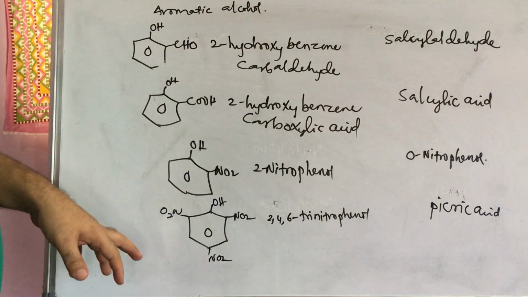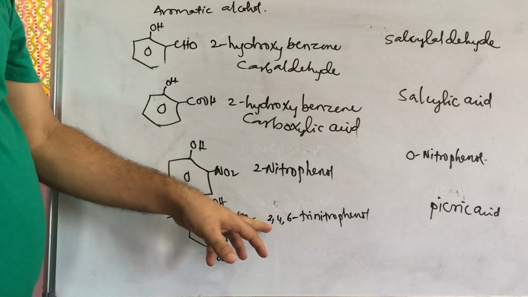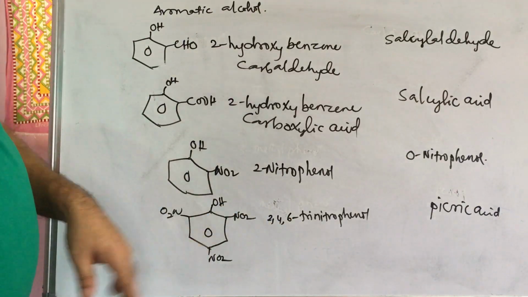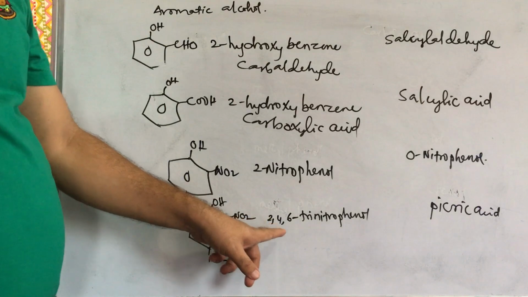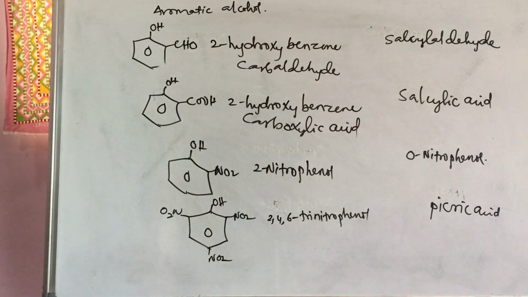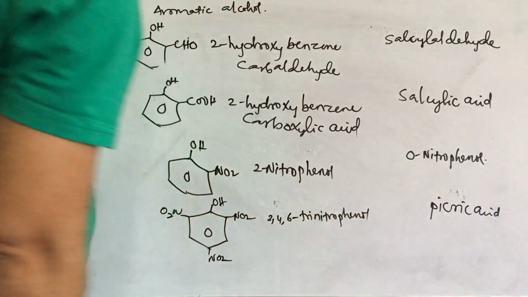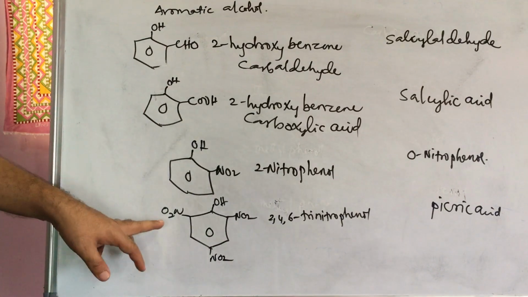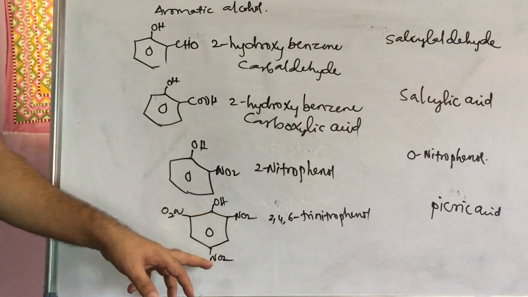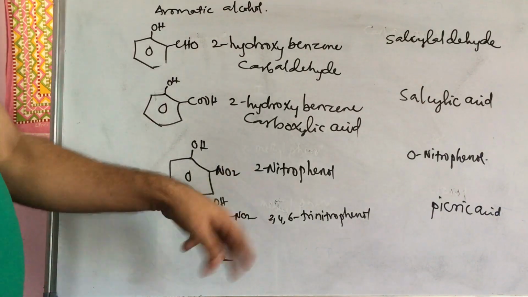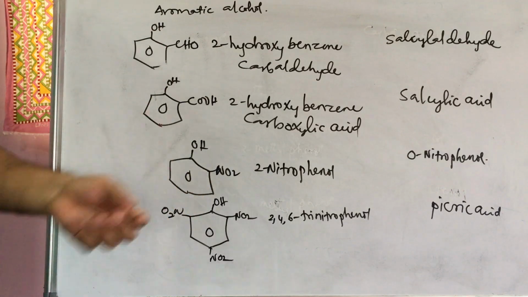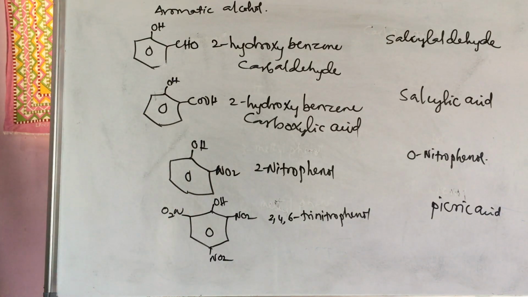Next, keep in mind when you read 2, 4, 6, don't read the comma. A comma is only a small stop. 2,4,6-trinitrophenol is more acidic than benzoic acid also, due to the NO2 groups. These are electron withdrawing groups. Due to that, its acidic nature is increased, because after loss of this H, the phenoxide is more stabilized by resonance structures.